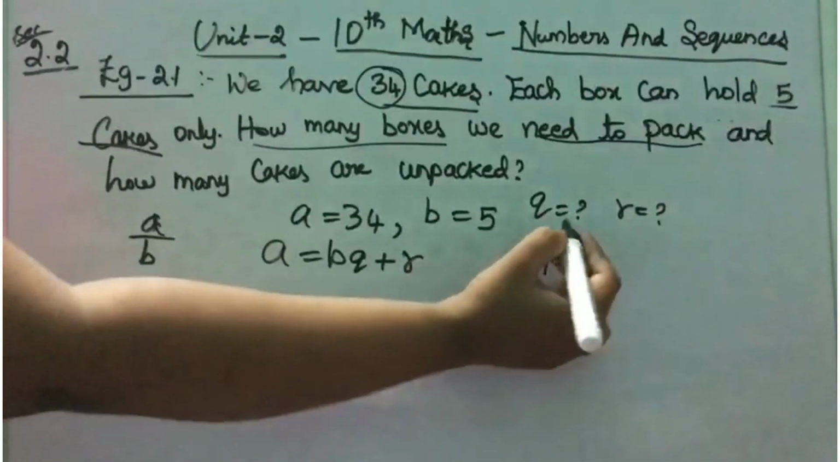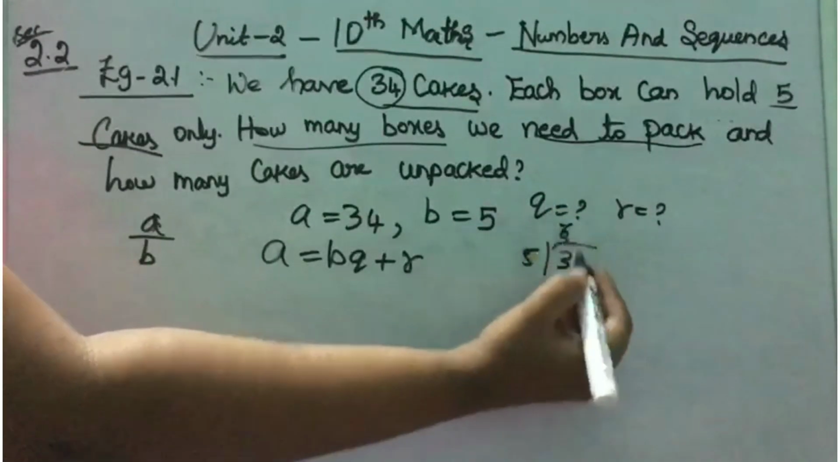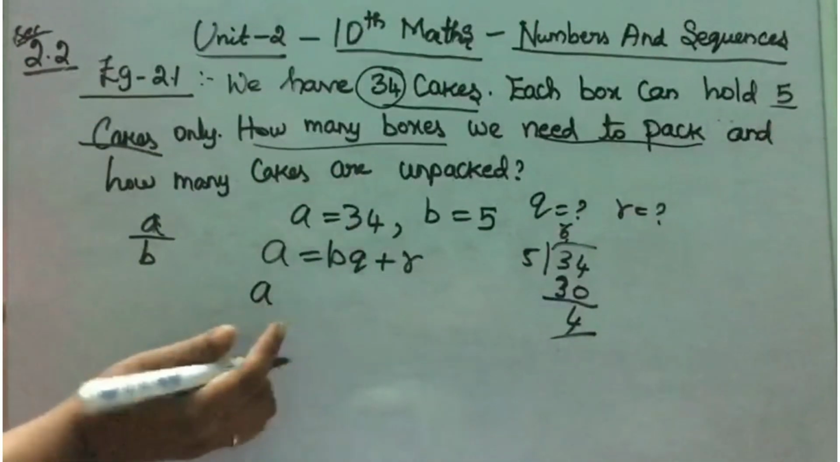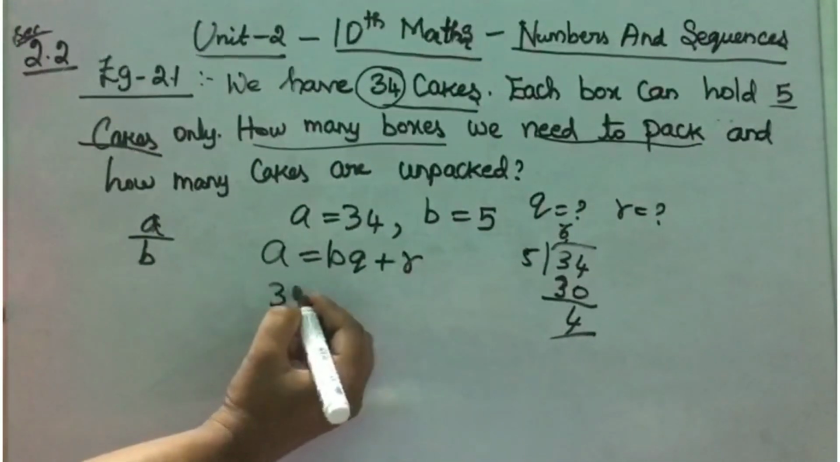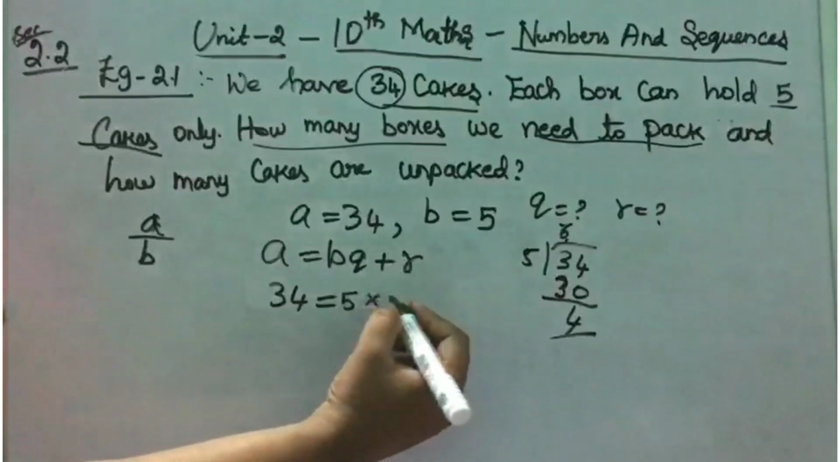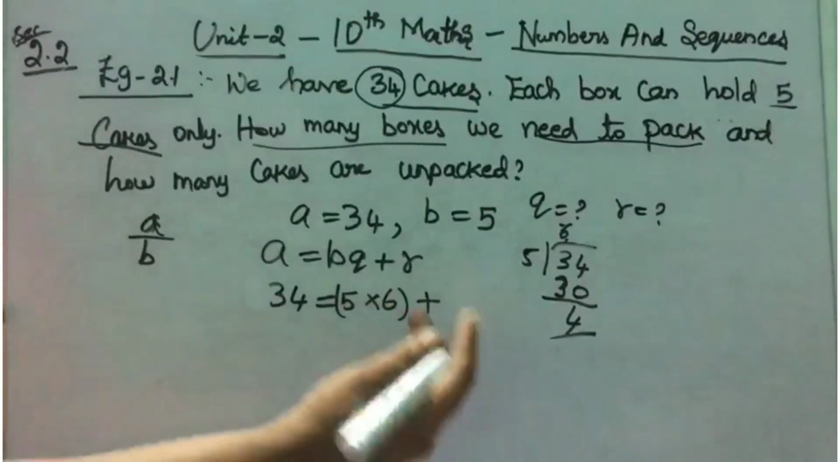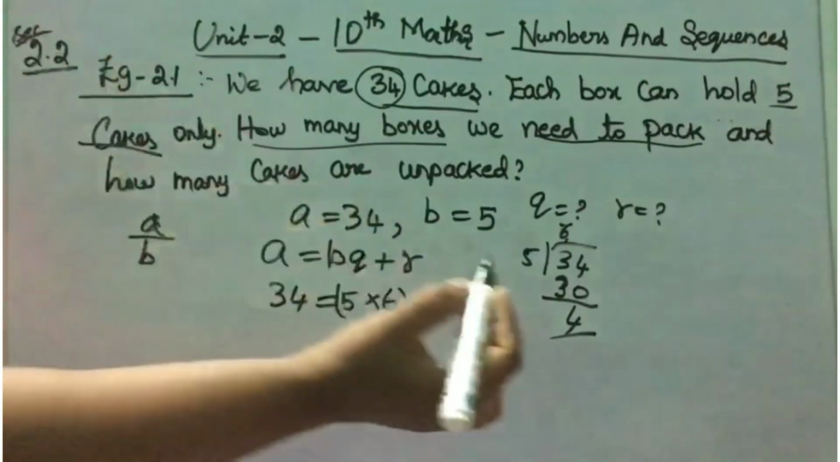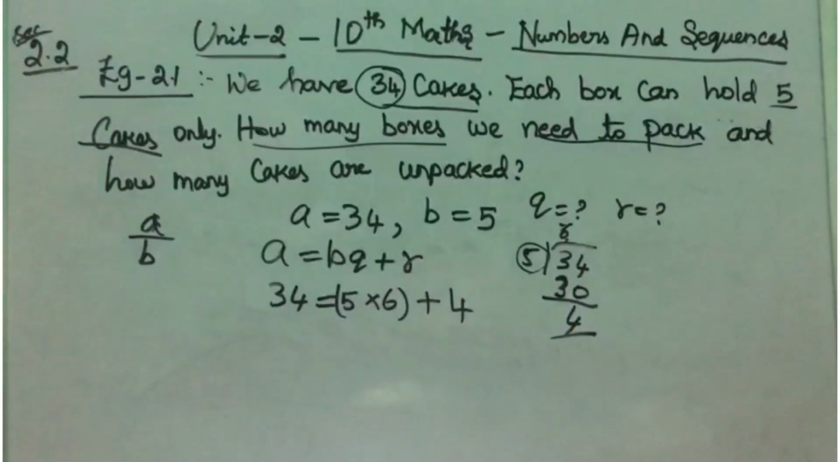So when dividing, what you will get? 5 6s are 30. Clear? Remainder is 4. So 6 is your quotient and 4 is your remainder. This can be written as A is your 34, B is your 5 into Q, your quotient, which is 6, plus R, your remainder, which is 4. From this we can say dividend is your 34, the total number of cakes, and the number of cakes in each box, 5, is your divisor. Next the quotient is Q and remainder is R.